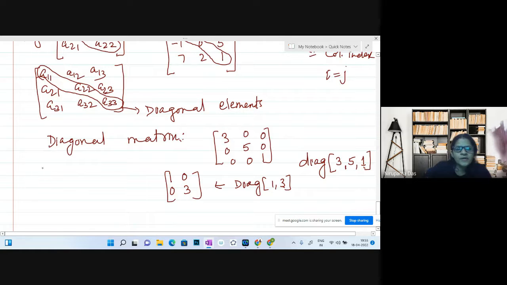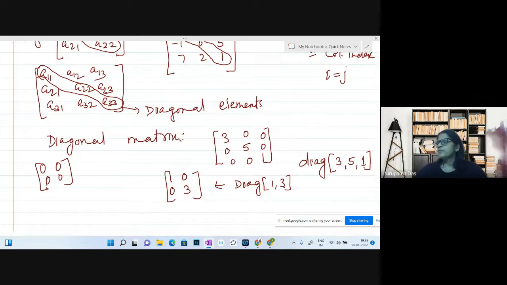If I write here 0, 0, 0, 0, it can be considered a diagonal matrix. Any query you can ask me personally, because in the group only admins can send messages.